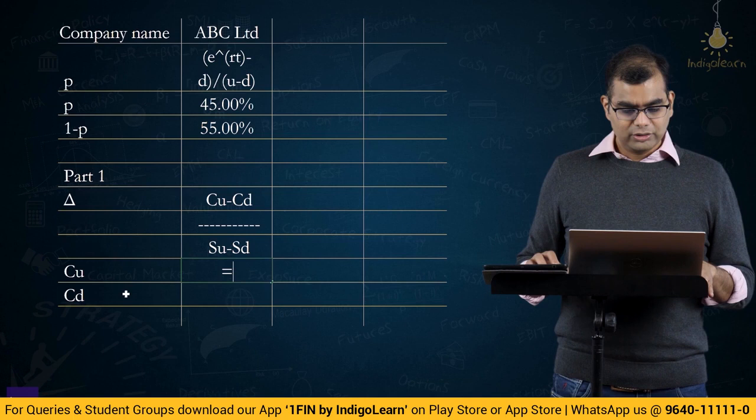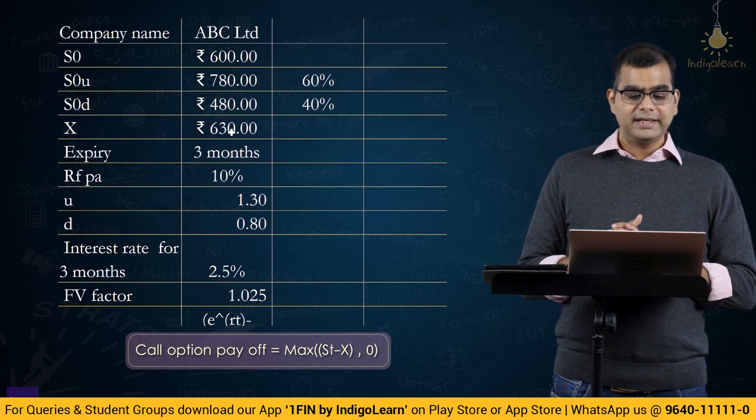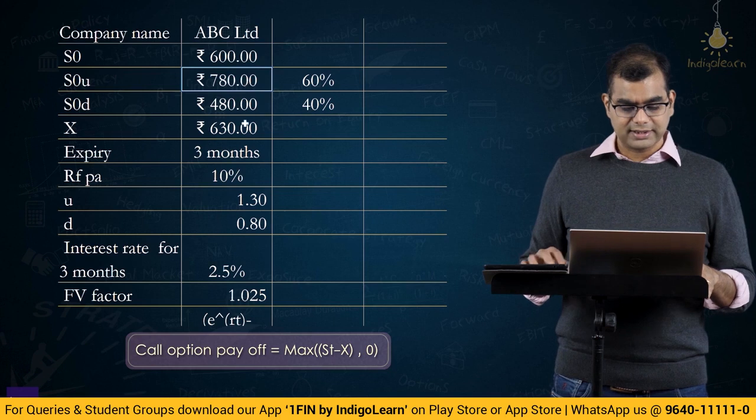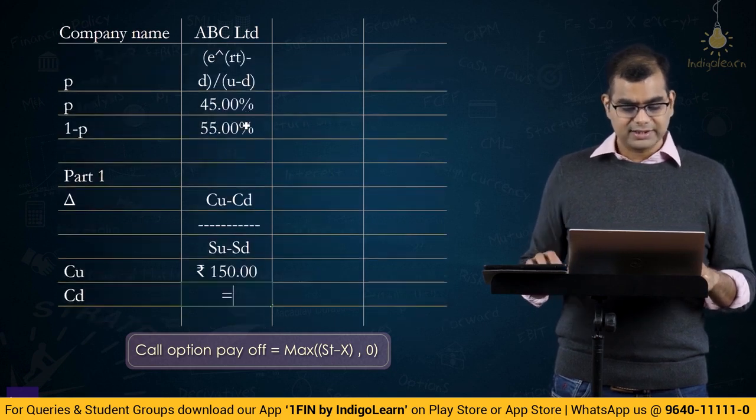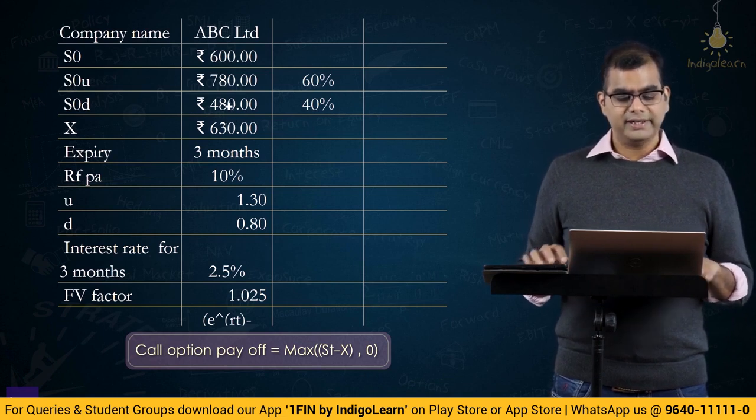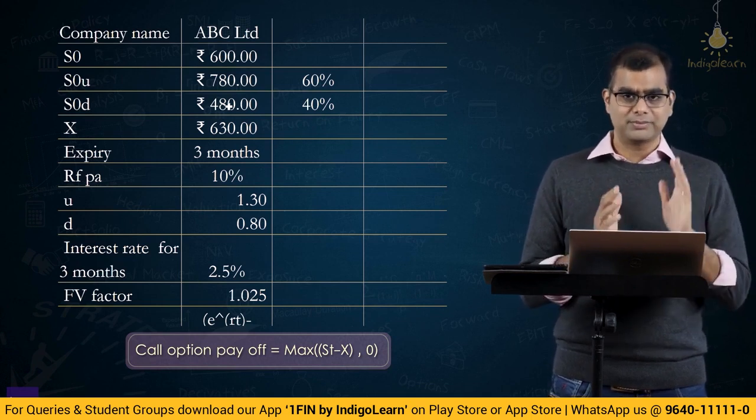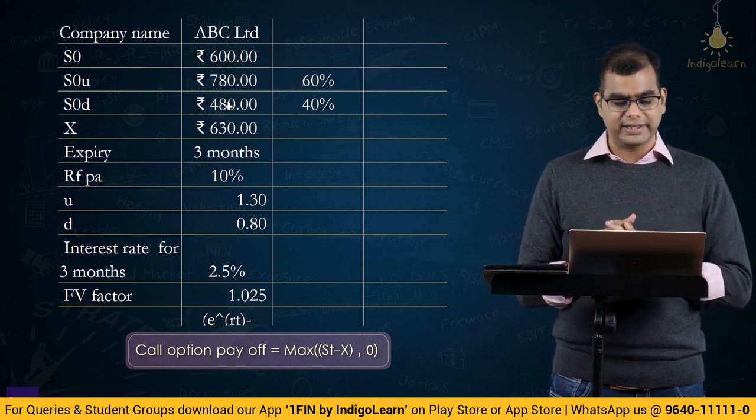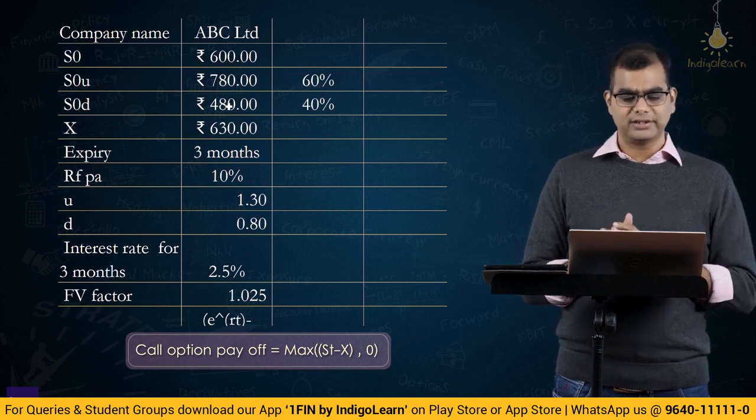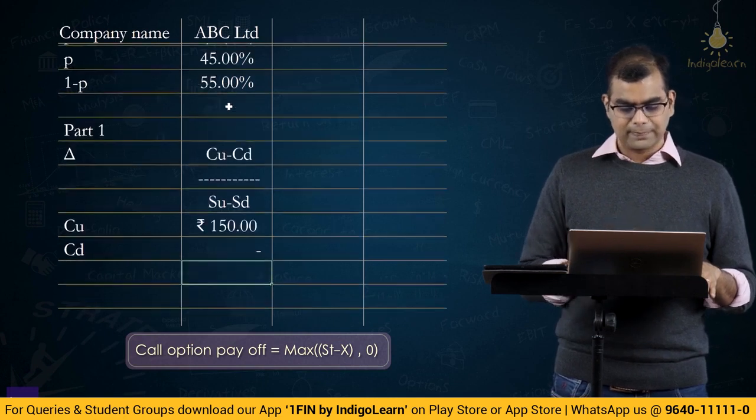What is CU? CU is the value of the option if the strike price is 630 and it reaches 780. What is the intrinsic value of the option? 780 minus 630 is 150. Same way, what is CD? The strike price is 630 and the current spot is 480. Is there any value to the option? If somebody who has purchased a call is able to buy it in the market at 480, and he also has an opportunity to buy at 630, what will he do? He would rather buy at 480. So, the option to buy at 630 is useless. So, the value of call option at downside is 0.